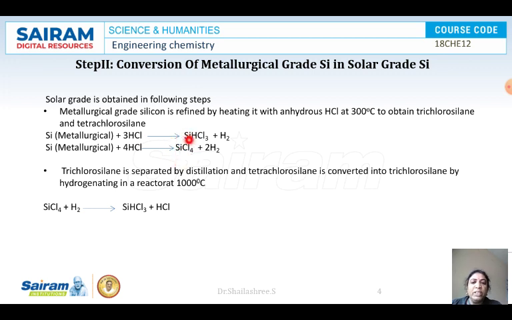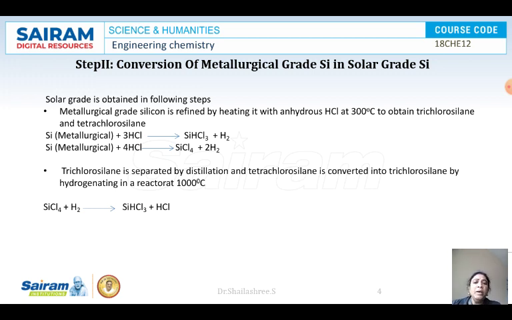SiCl4, tetrachlorosilane, is synthesized. From next onwards, see here, one chlorine is removed and in this place, one hydrogen is added. Okay, we are removing one chlorine and we are just adding a hydrogen. Clear, no? The reactions are very easy.